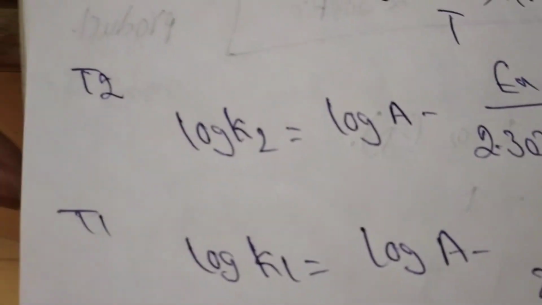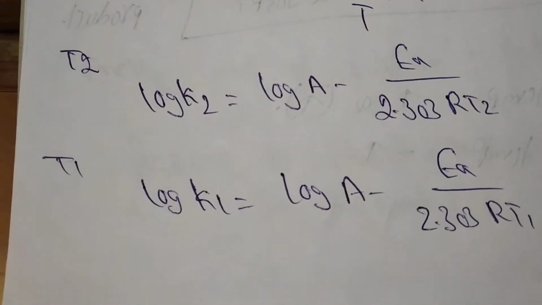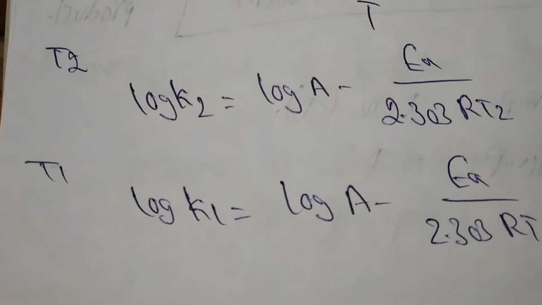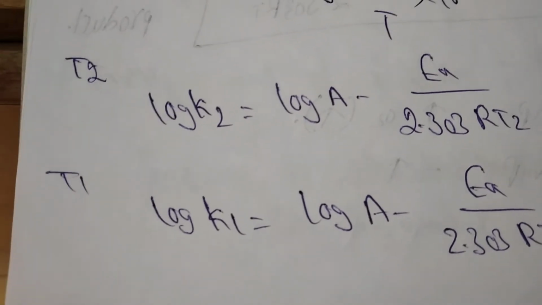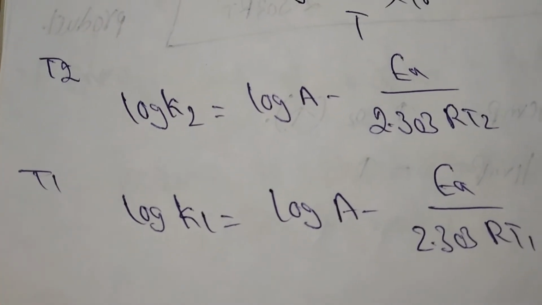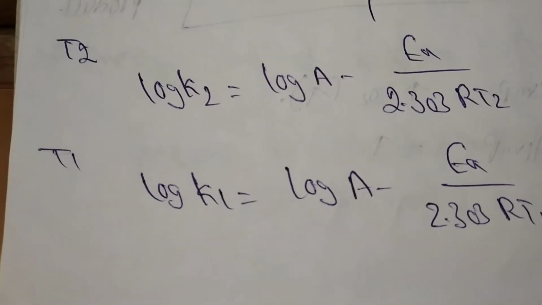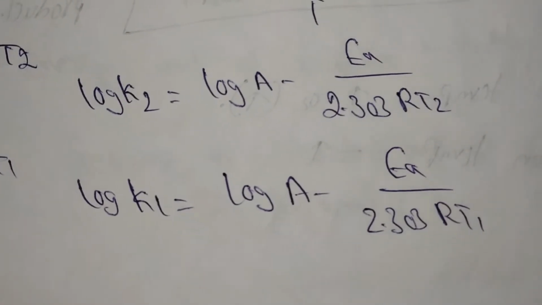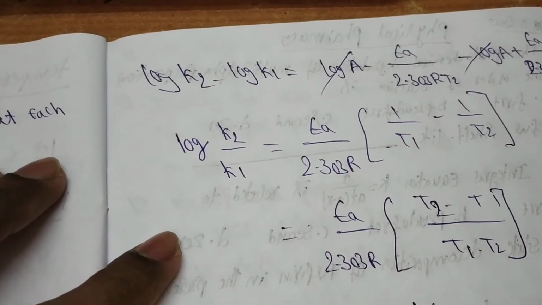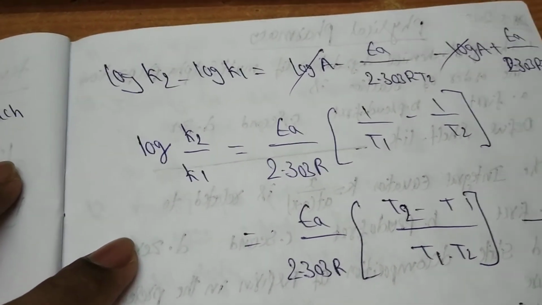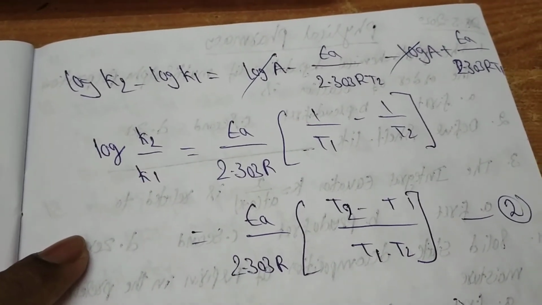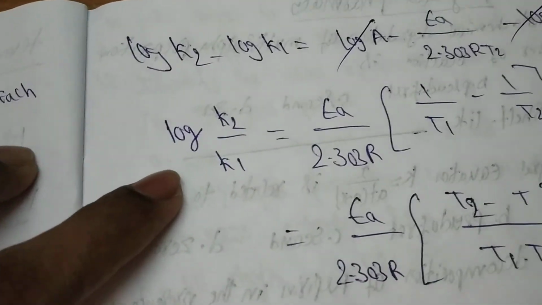When studies are conducted at two different temperatures, T1 and T2, for determination of EA: at T2, log K2 is equal to log A minus EA by 2.303 RT2. At the first temperature T1, log K1 is equal to log A minus EA by 2.303 RT1. Subtracting, log K2 minus log K1 is equal to log A minus EA by 2.303 RT2 minus log A plus EA by 2.303 RT1. It will convert into the above equation.